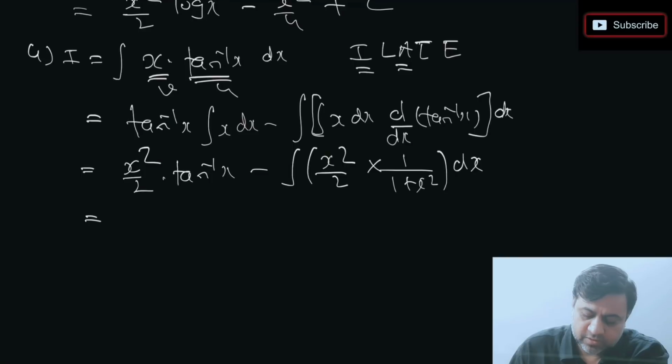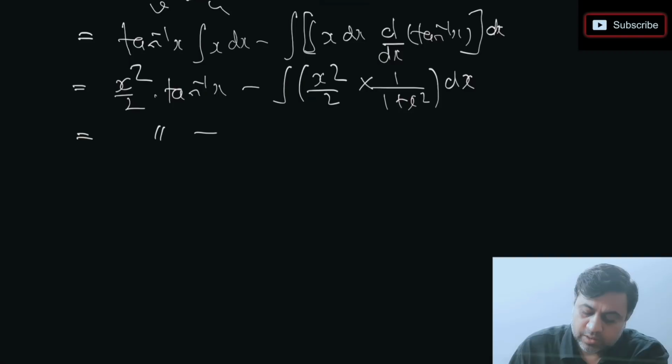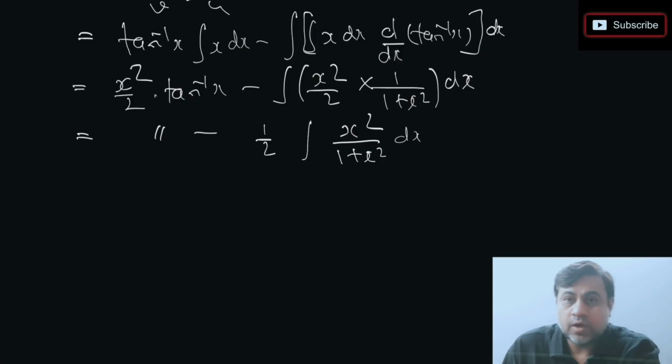Now just simplify this first part, x square by 2 tan inverse of x as it is, मैं उसको ऐसे रख देता हूँ, ठीक है. 1 by 2, यहाँ पे 2 कॉमन लिया हमने, so we are left with x square by 1 plus x square. How to solve this type of question? x square by 1 plus x square, that is quadratic upon quadratic.